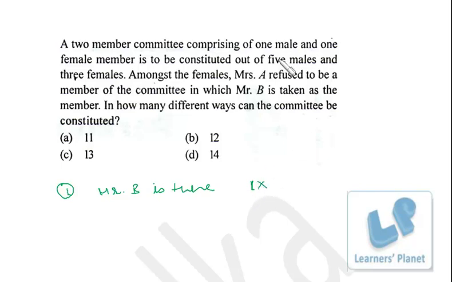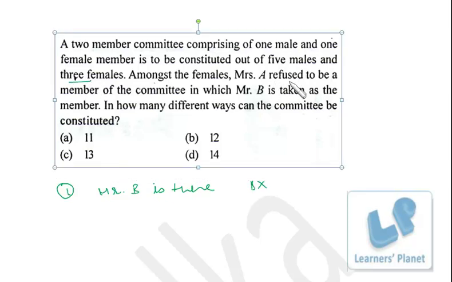Now for females, in all we have 3 females. But Mrs. A has already refused to be with Mr. B. Since we have taken Mr. B, Mrs. A will not be part of the committee. So we just have 2 choices for females. So in all there are 2 ways when Mr. B is there. Suppose the 3 females are Mrs. A, Mrs. B and Mrs. C. Mrs. A has refused, so Mrs. B and Mrs. C, 2 choices we have with Mr. B. Okay, so this is the first case. The second case is when Mr. B is not there.